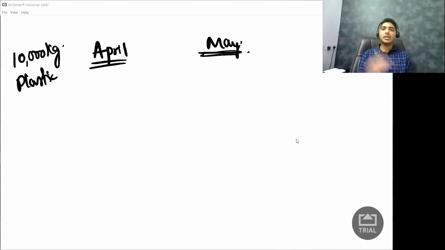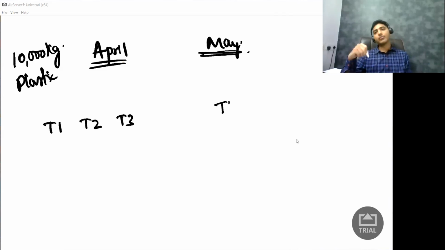Now let us assume that 10,000 kg of plastic does not fit in one lorry. Imagine it does not fit in one particular truck. So my supplier is sending it in 4 different trucks. Truck 1, truck 2, truck 3, and the 4th truck comes in May.